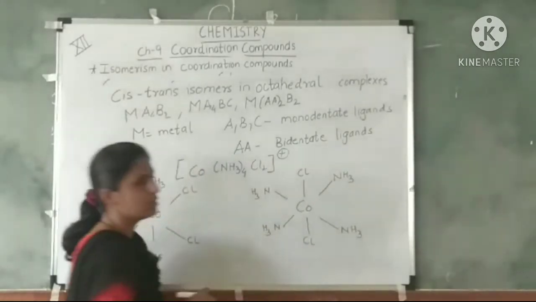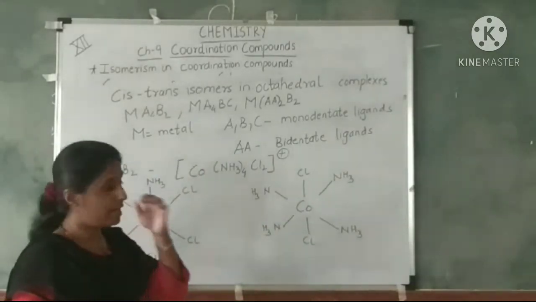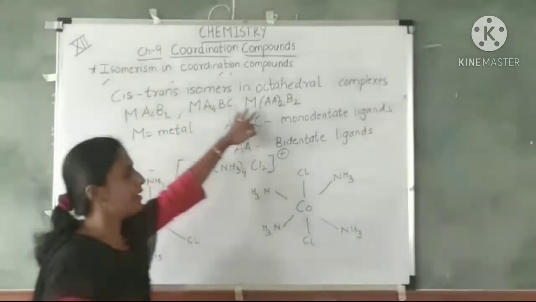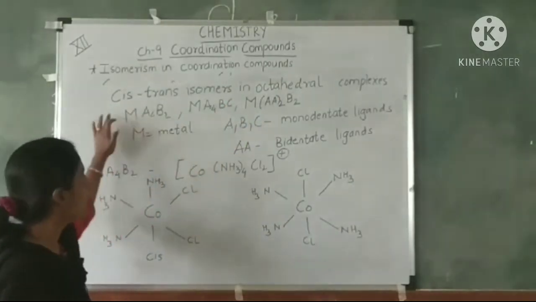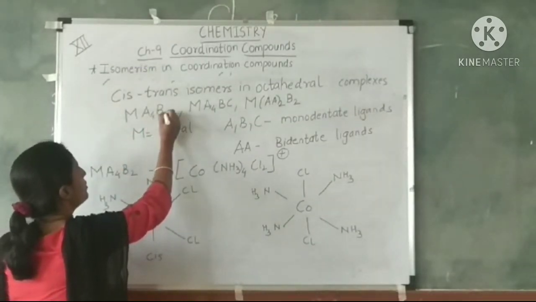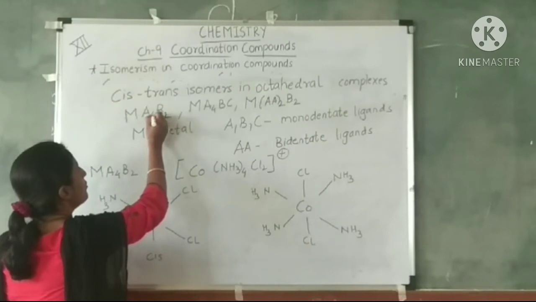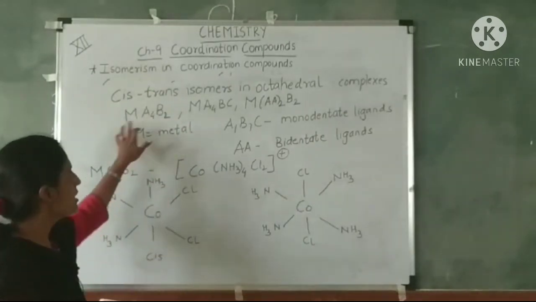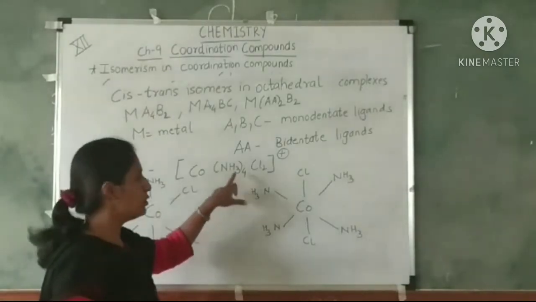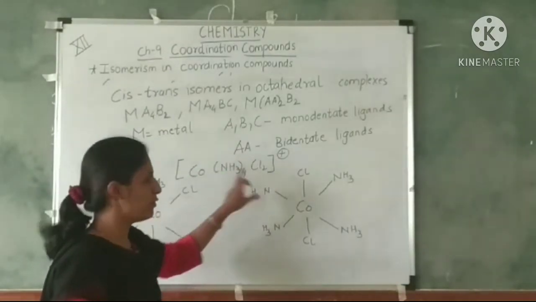Cobalt forms octahedral complexes. So octahedral means 6 ligands are attached. We are seeing here the first type, that is Ma4B2, the type of complex where A4 is 4 molecules of one ligand and B2 is 2 molecules of another ligand.